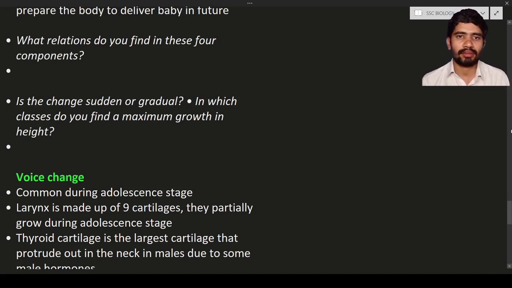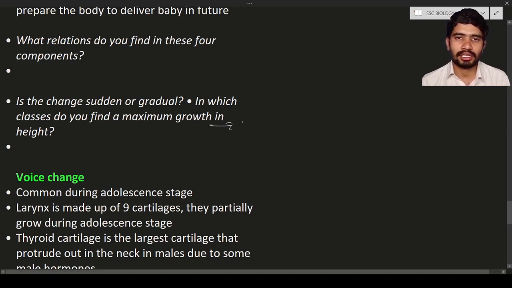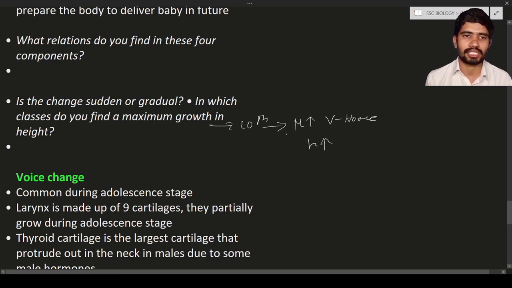In which class do you find maximum growth in height? You will see it in 10th class. If you do this activity with 10th class students, you will find that they have more muscle mass, the voice is hoarse, and their height is also more. These are the changes that you can find if you do that activity.